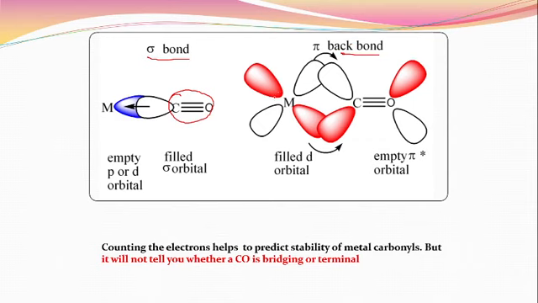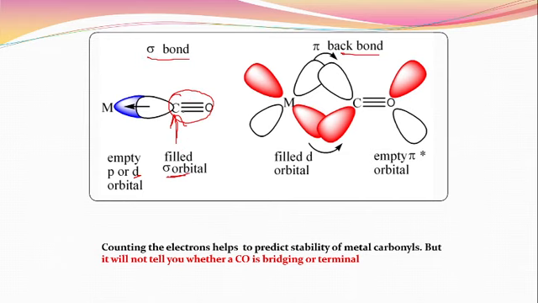Okay, let's see here. This metal has an empty p or d orbital. Whenever the metal has an empty p or d orbital, and this carbonyl carbon has a filled sigma orbital, that means this carbon has electrons in its sigma orbital.